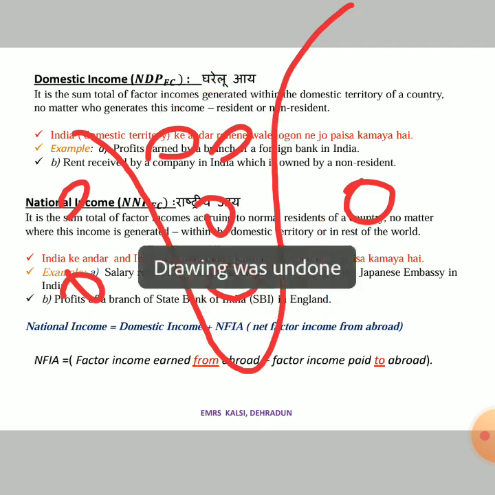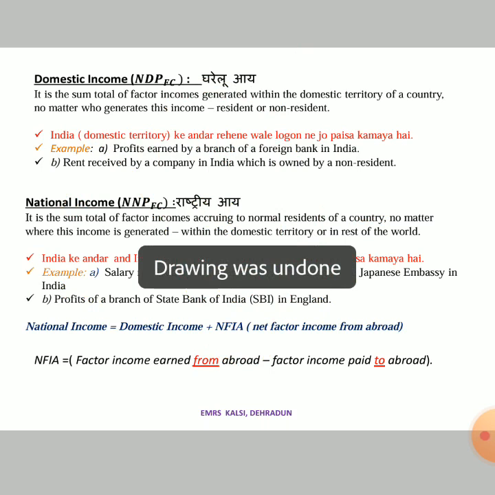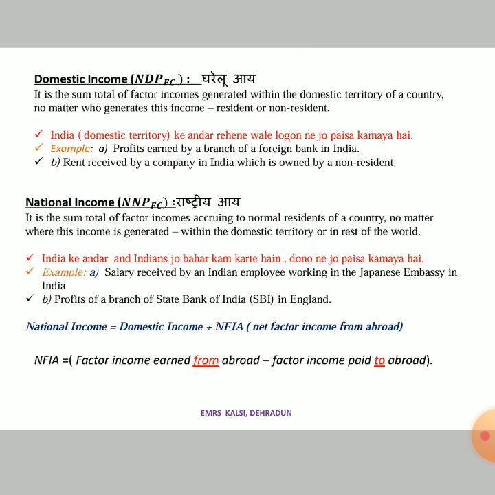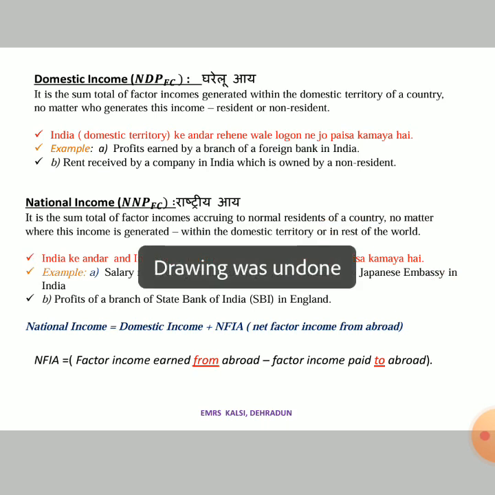So that's why I said earlier the main focus is on the person who is earning money, no matter where they are earning, inside the territory or outside the territory. Okay, इंडिया के अंदर एंड इंडियंस जो बाहर रहते हैं, दोनों ने जो पैसा कमाया है, that income is called national income. Okay, example, let's see.